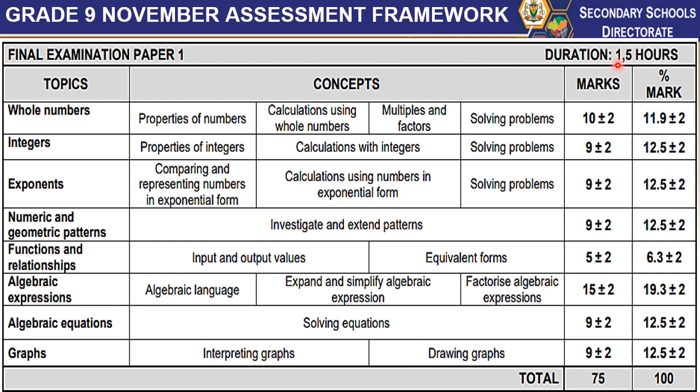We now look at the November grade 9 assessment framework for paper 1. The duration is 1.5 hours and the total mark allocation is at 75 marks. Whole numbers have been allocated at around 10 marks. Integers allocated at around 9 marks. Exponents at around 9 marks. Numeric and geometric patterns at around 9 marks. Functions and relationships at around 5 marks. Algebraic expressions at around 15 marks, which is the topic that has the highest mark allocation. Your algebraic equations at around 9 marks. Your graphs at around 9 marks as well.